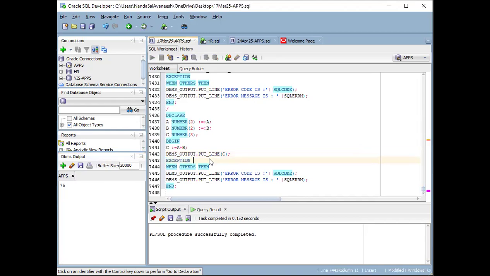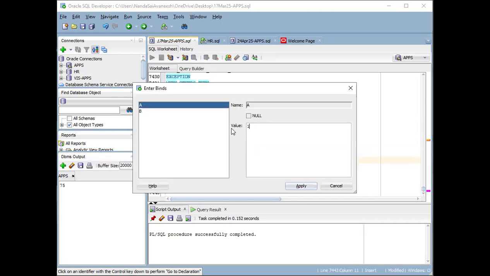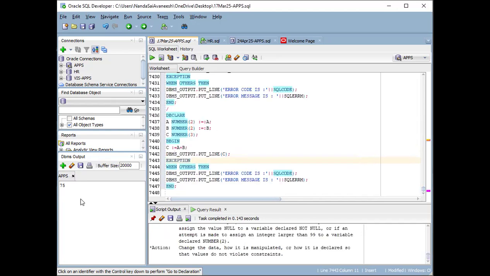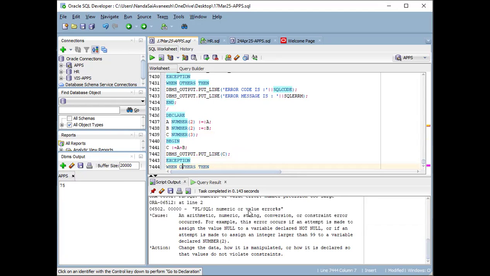It is okay. But if I give A value 150 and B value 25, then it is giving you the error. Why should it come now? Value error, numeric error. So why? Because here it is taking 2 only for this, but I am providing 3 characters, so for this A variable itself it is throwing the error here.